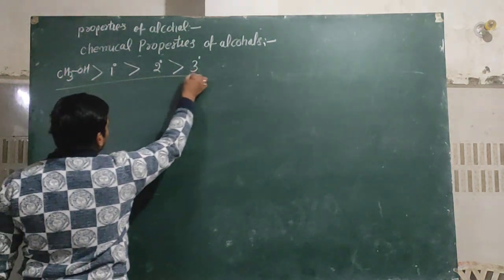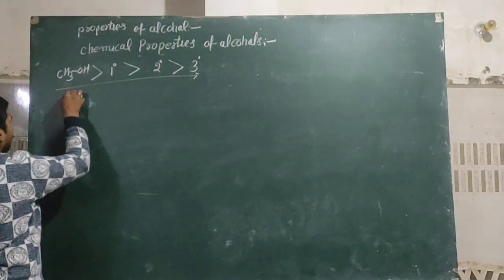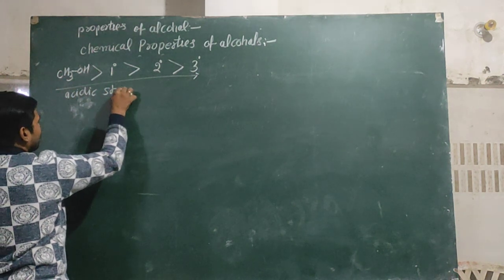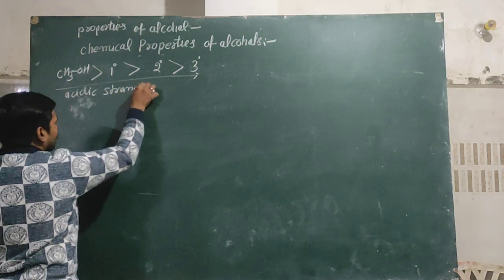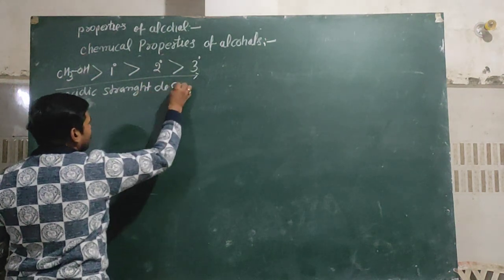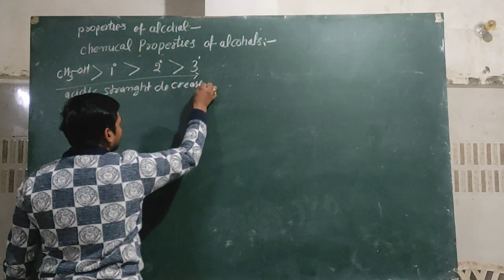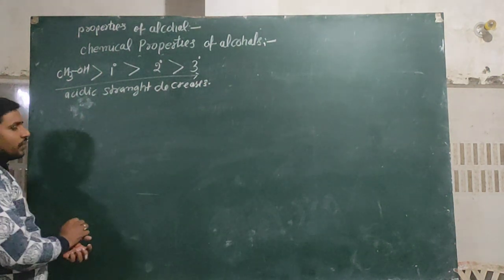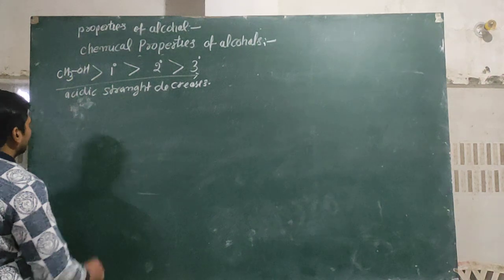The acidic strength decreases. Okay, but one thing is very necessary for you,